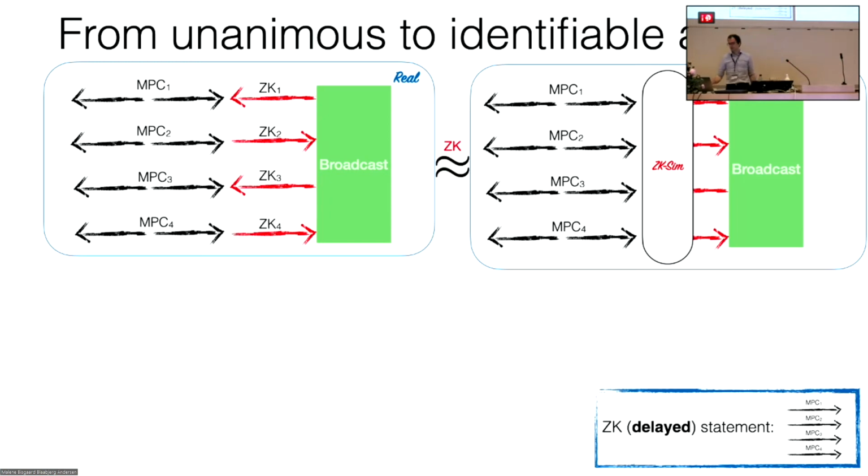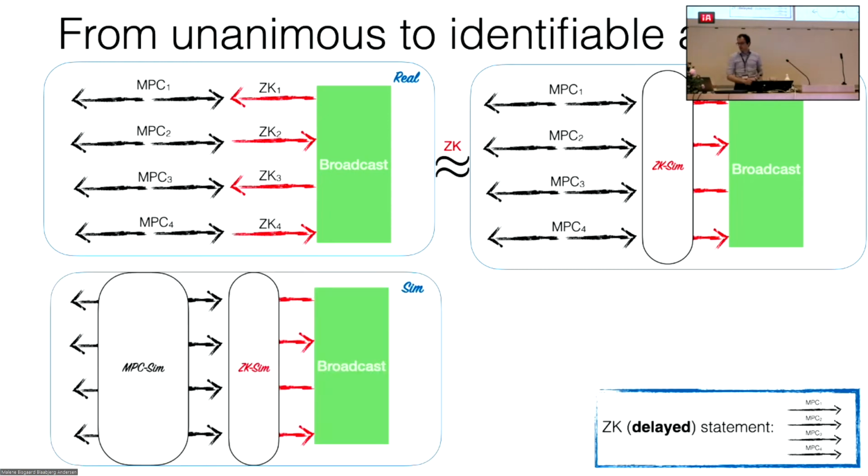Then you say these two hybrids must be indistinguishable, otherwise I can contradict the zero knowledge property of this red special zero knowledge. And then in the final hybrid, you say, okay, good, now I can replace the MPC messages with the simulator of this MPC protocol that exists by definition. And that's the tricky part.